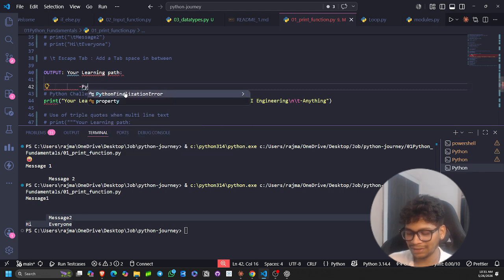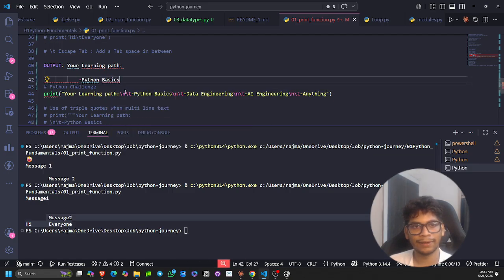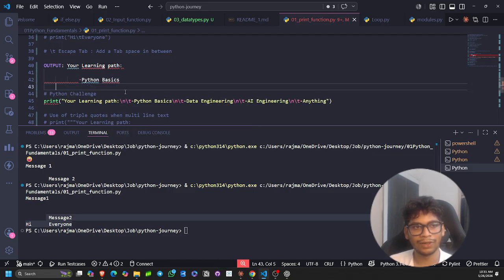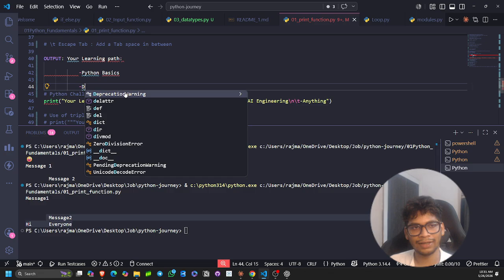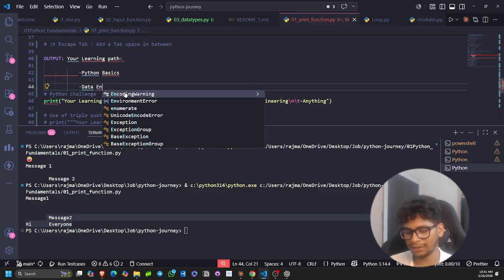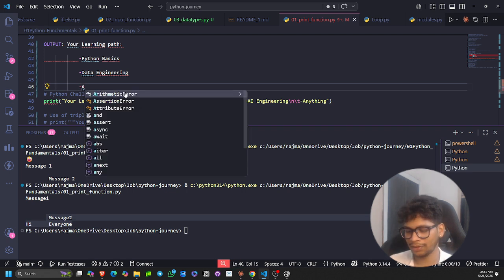We are learning Python basics, and then one new line, another tab, then this: we are learning data engineering. This is a kind of roadmap which I will also follow, as I want to explore the data engineering profile as well, and this is quite a logical roadmap. Okay, you can see this.